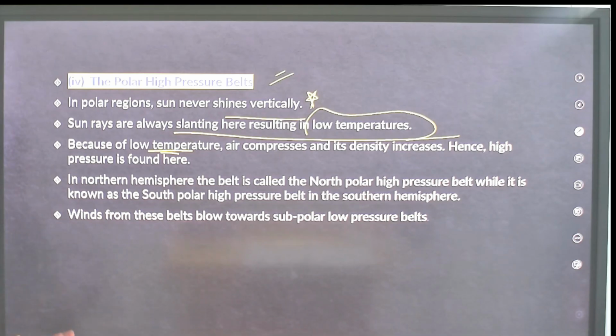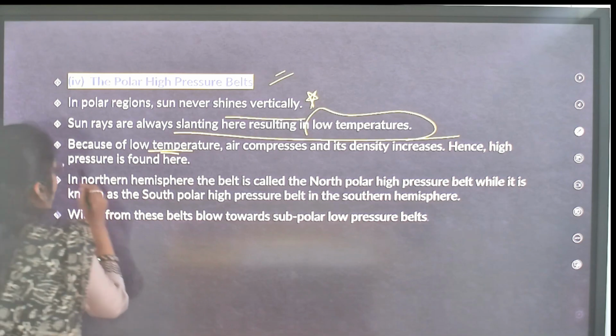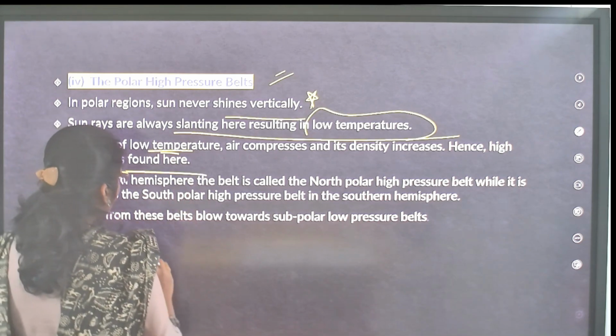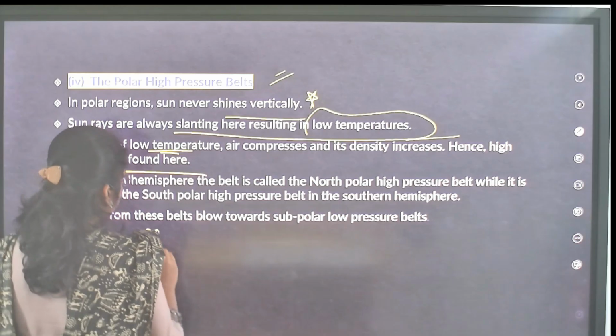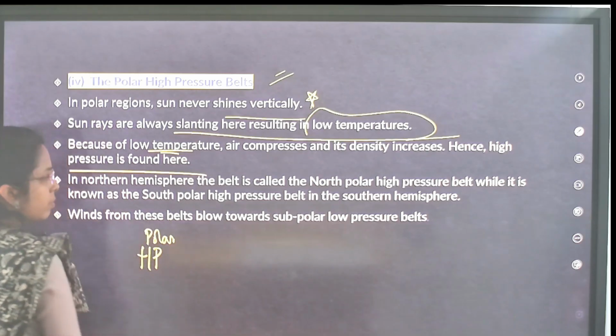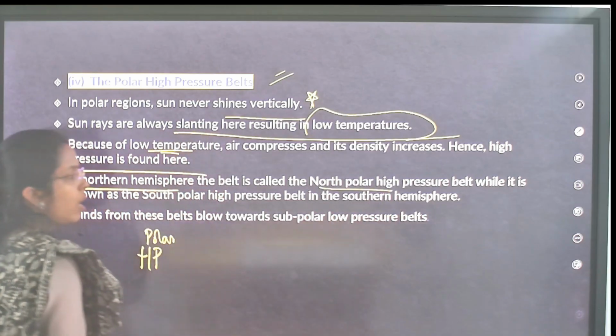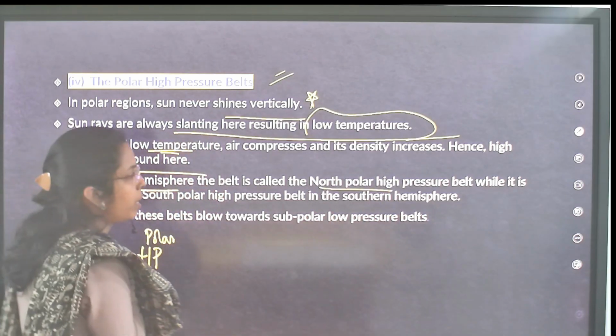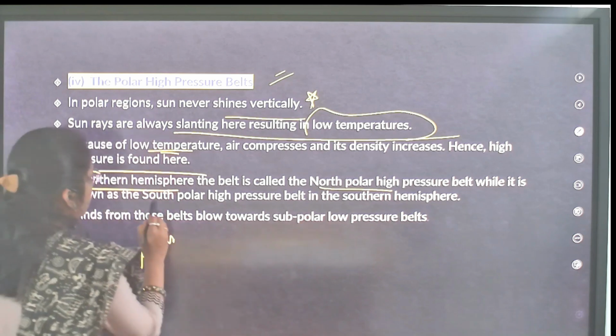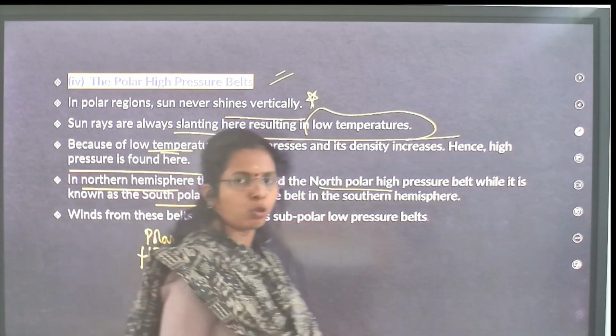Density is also very high, and because of this increased density, here you will see high pressure, polar high pressure. In the northern hemisphere it is called the north polar high pressure belt, and in the south, the south polar high pressure belt.